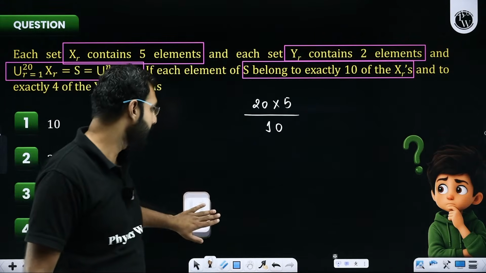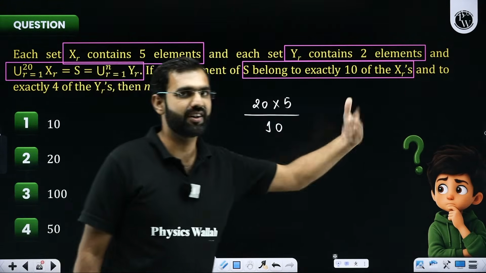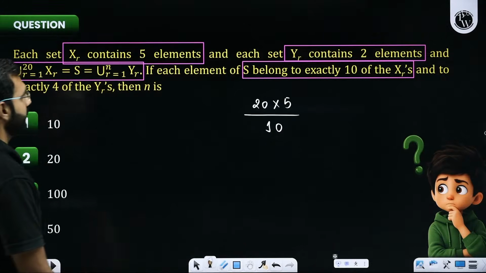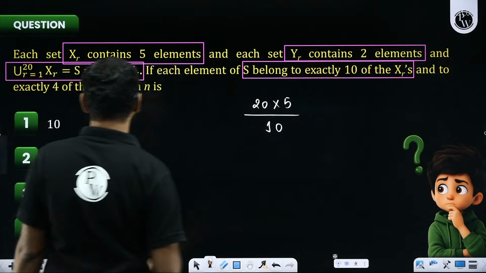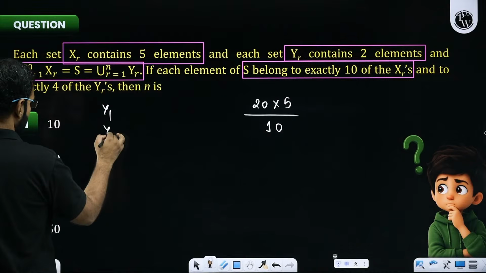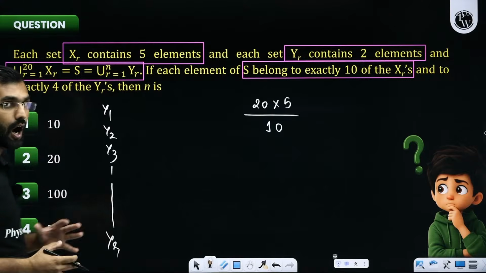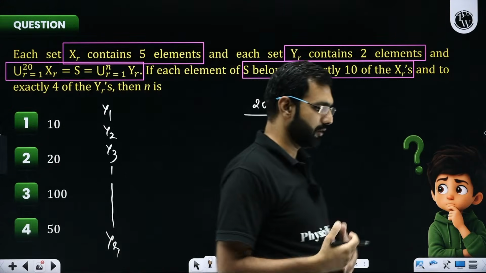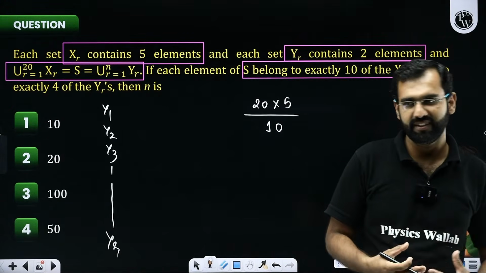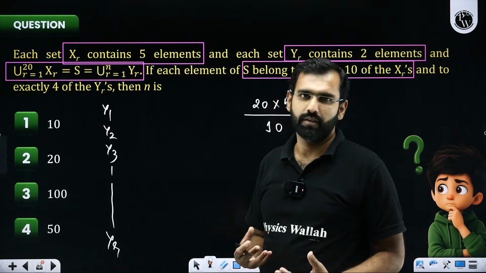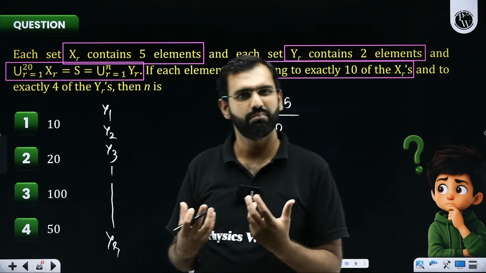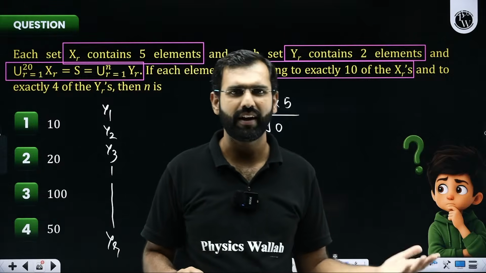The same data I'll try and do for the YRs as well. What do I mean by that? Every YR contains two elements, which means Y1, Y2, Y3, and so on until YR. So there are R activities done in our school, like sketching, painting, dancing, drawing, skit, plays, theater, or movies, or anything like that. There are a lot of activities.